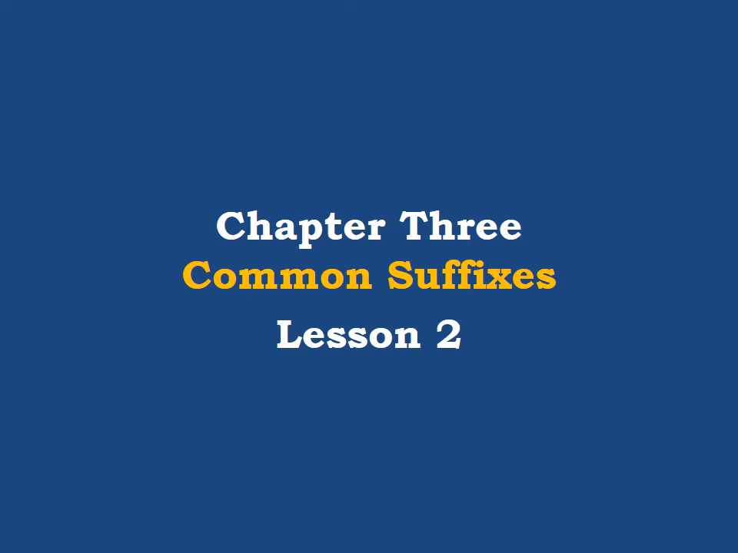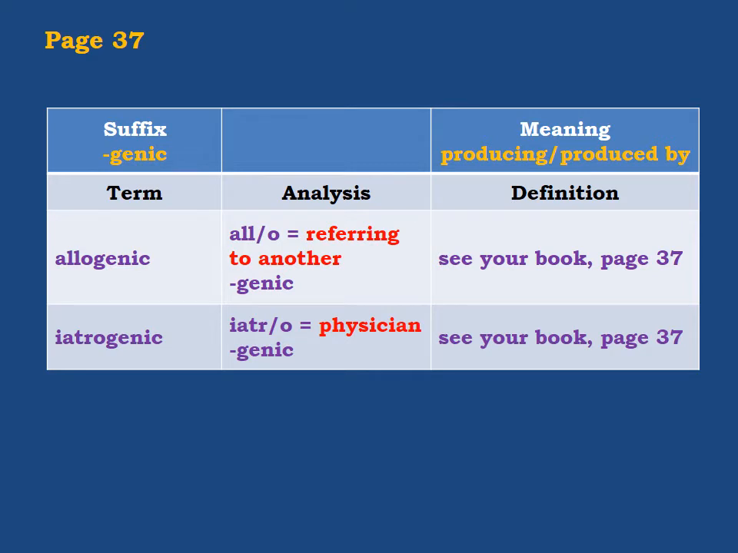Hello again. We are still doing chapter 3, which focuses on common suffixes, and this is lesson 2 of the chapter. Now, the next suffix, genic. Genic means producing or produced by.